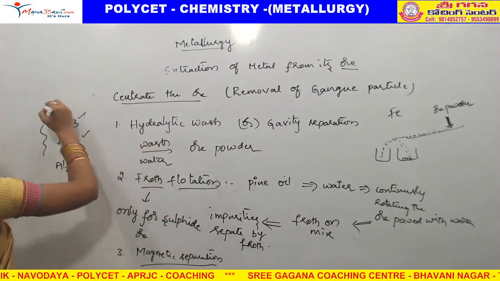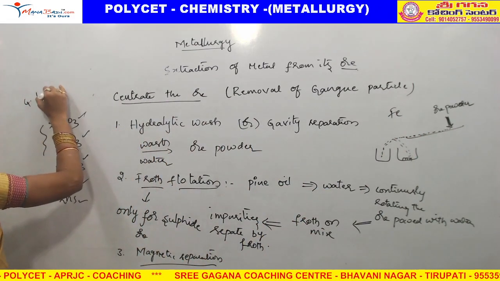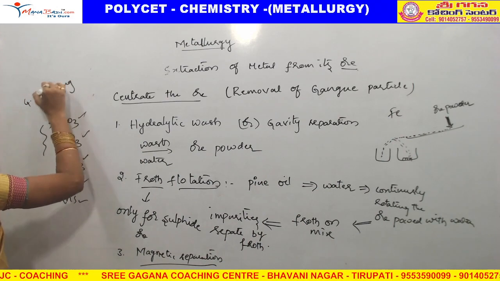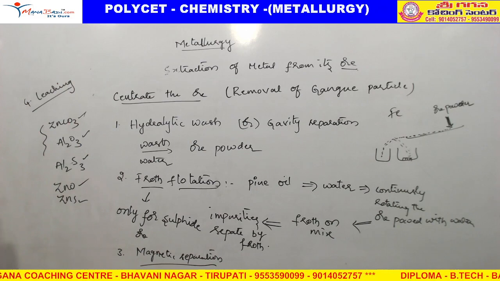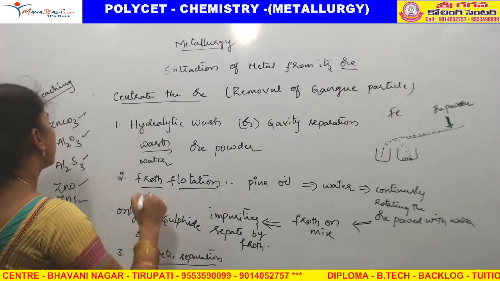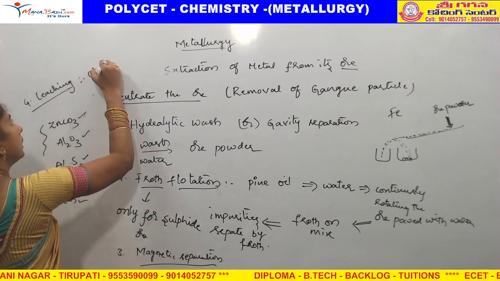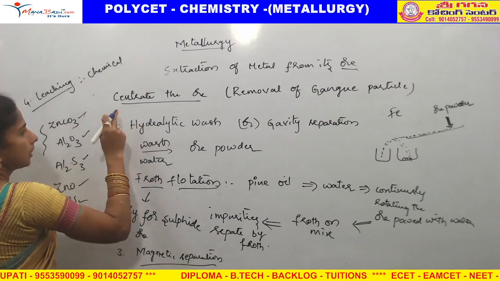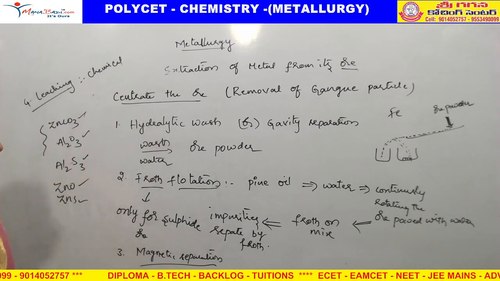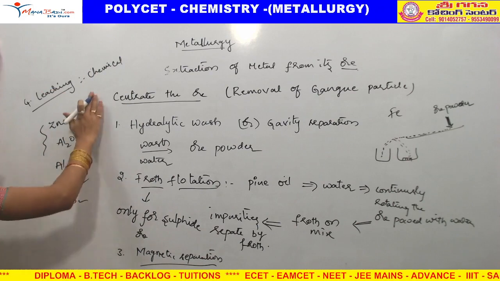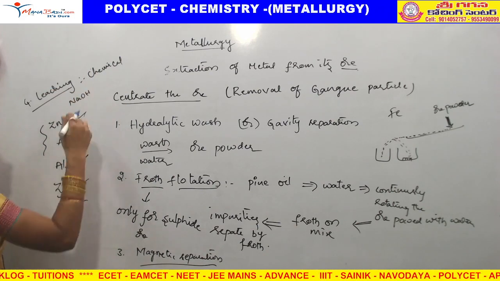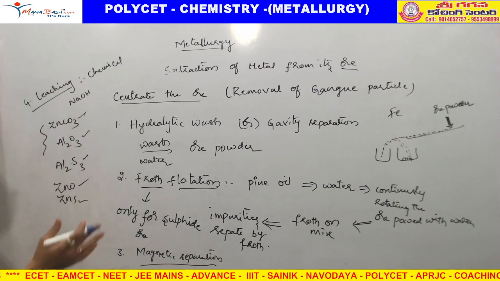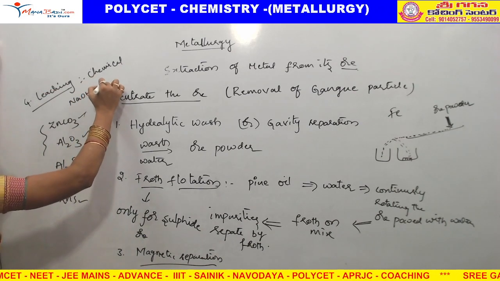And last separation is the leaching process. Fourth process is the leaching process. This leaching process is a chemical process. Till now we didn't use any chemical process in these three. It is a chemical process. By adding some chemical such as NaOH or another chemical, we are separating the impurities.